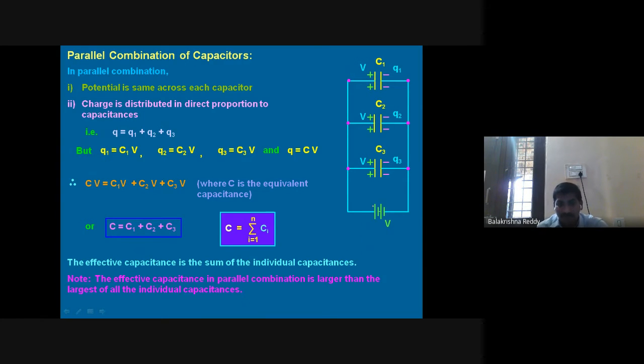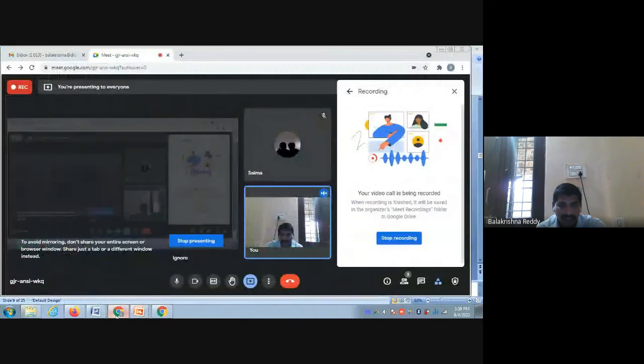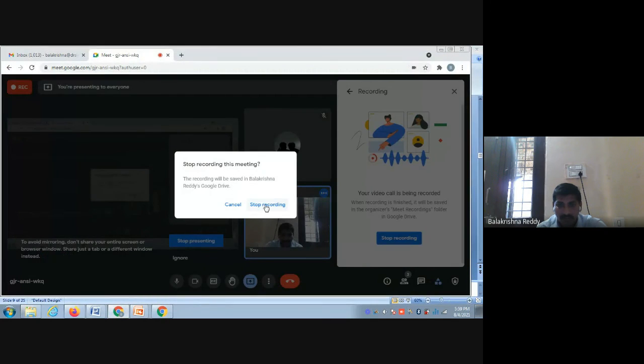Okay. So in the next class, we are going to study about the energy stored in a capacitor.